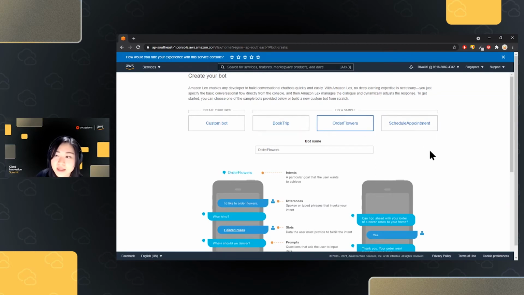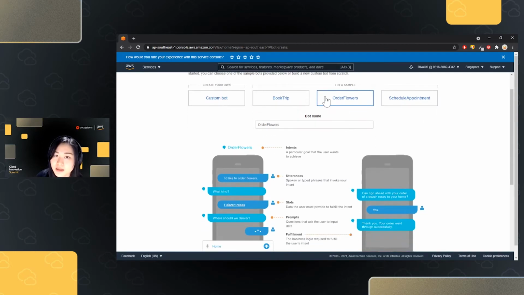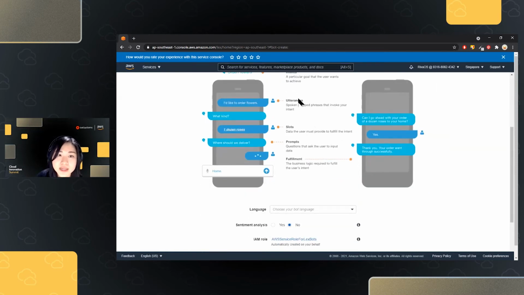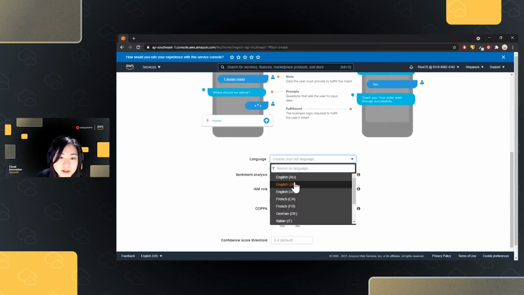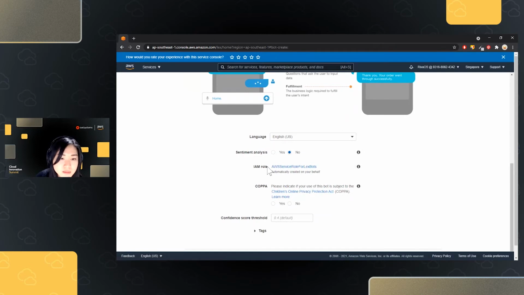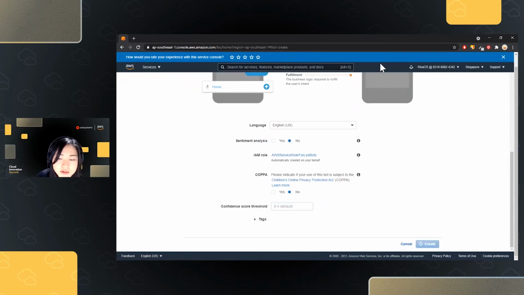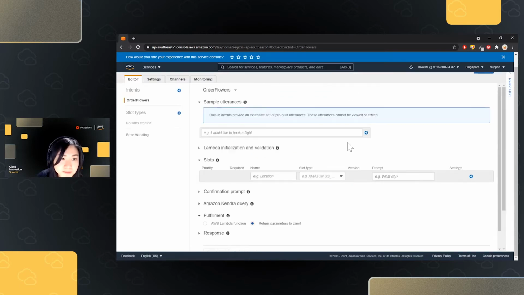In this case, let's try to create from a sample template that AWS already provides. And since I like flowers, I'm going to choose order flowers. And this is already explaining to you the different structures that your chatbot has, which we have spoken about earlier. So let's choose a different language and the inputs that this is asking for, and let's create our chatbot.